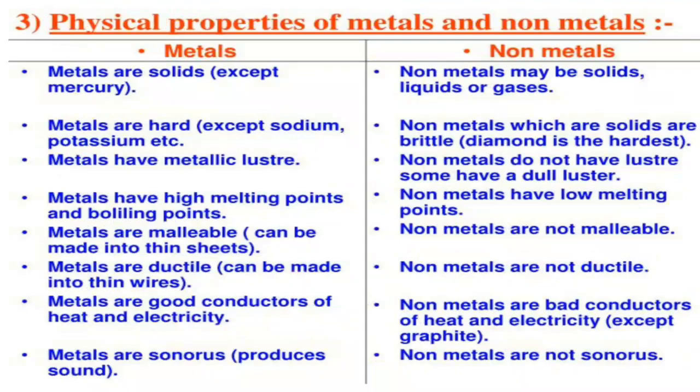Tensile strength means a measure of the ability of a material to resist the force that tries to pull it apart. Means holding a long wire, the ability to resist the force, how much force we can apply while holding it, we call it tensile strength. Non-metals do not have tensile strength.